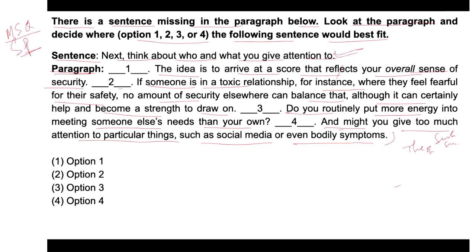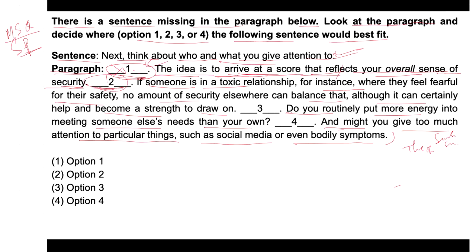Now, if you look at the first blank, next, think about who and what you give attention to. Obviously, it doesn't fit as it comes before introducing the idea of assessing attention in detail, isn't it? Because it is stated the idea is to arrive at a score that reflects your overall sense of security. So in that case, option one is not the place where the sentence would best fit. Similar to that, the second one. So this option is about what? This option is about balancing security, right?